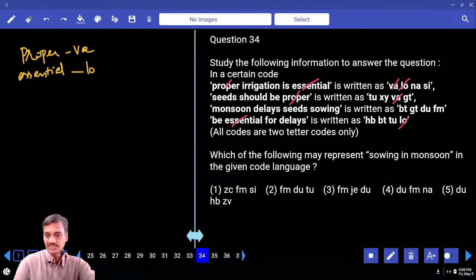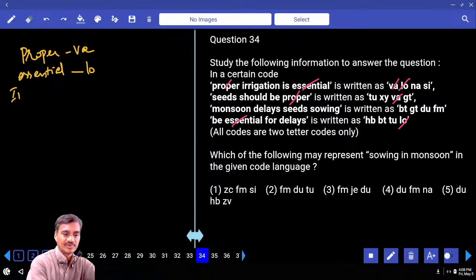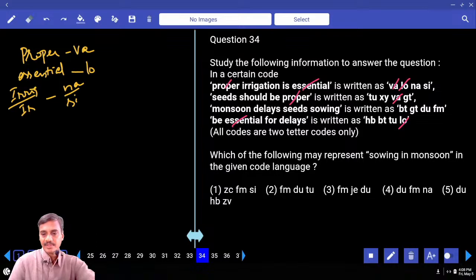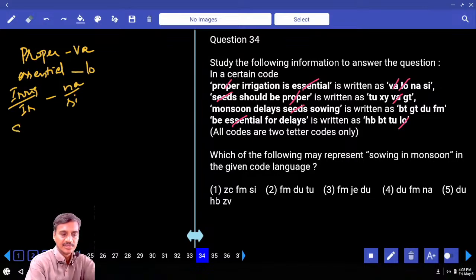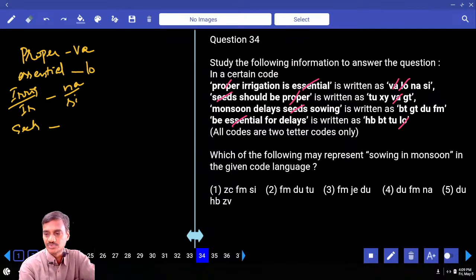Then irrigation and is, the two words that are left over, and the codes that are left over are NA and SI. Then seeds should be. Seeds is the word that is common between the second and the third, and the common code is GT.